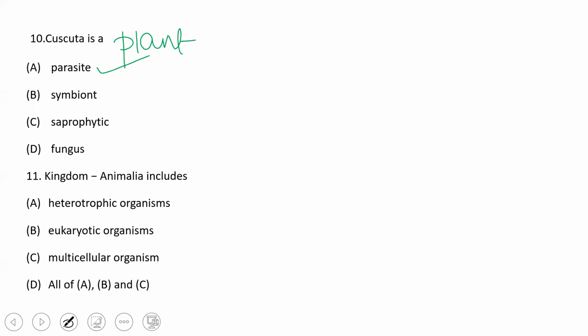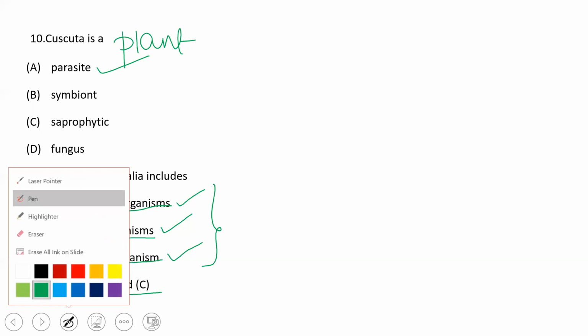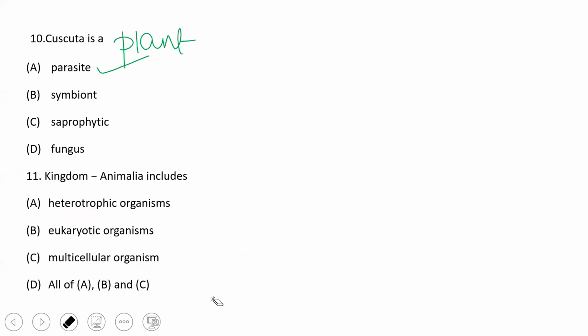We have discussed the characteristic features of Kingdom Animalia. They are heterotrophic in nature, eukaryotic organisms, and multicellular organisms. So all three options are right. Hence all of the above is the correct option.